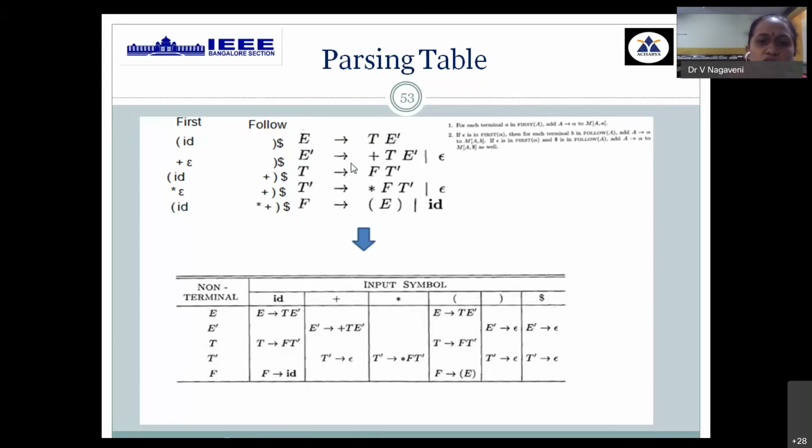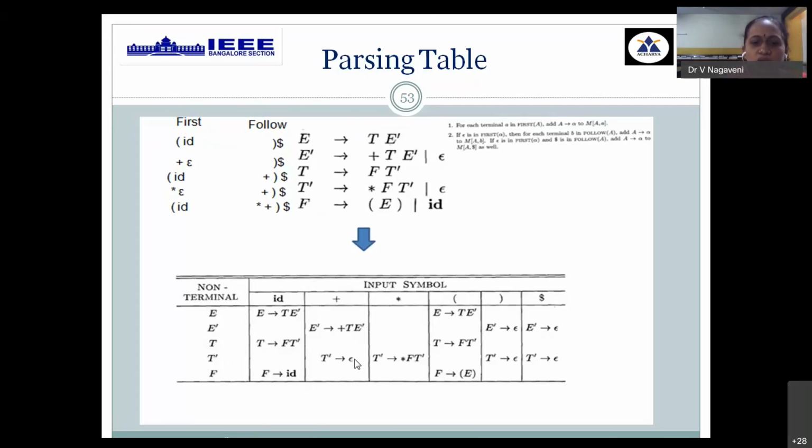Then again find out first of FT dash, so you are getting first of F. First of F is the same as open bracket and ID, write the entire production. Similarly, first of star FT dash, under T dash on star, write the corresponding production. Then again when you have epsilon, find out follow of T dash. Follow of T dash, again you have closing bracket and then dollar as well as plus.